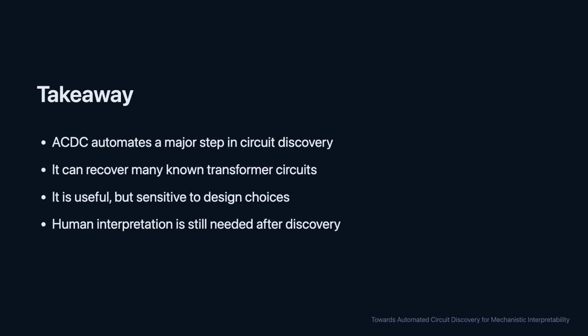The takeaway is not that circuit discovery is solved. ACDC can miss negative components, and its results are sensitive to the metric, the corrupted dataset, and the pruning threshold. But the contribution is important. A large part of the repetitive patching workflow can be automated. That makes mechanistic interpretability more scalable, and it gives researchers a practical starting point for forming and testing hypotheses about how transformer models compute.